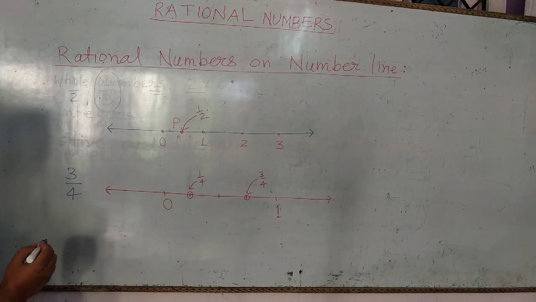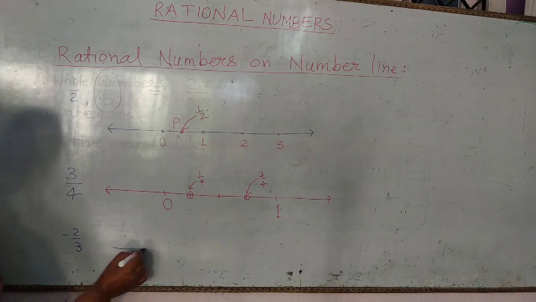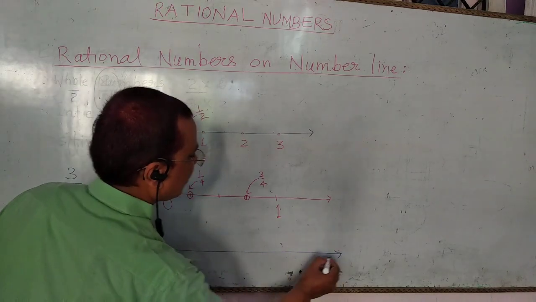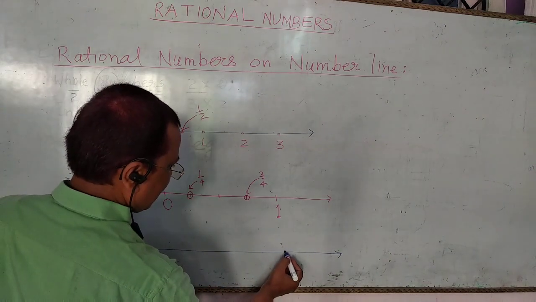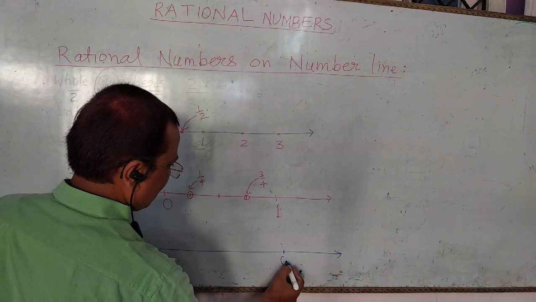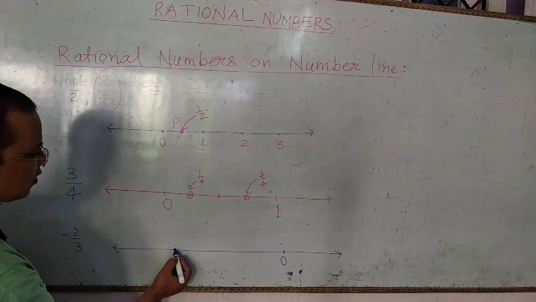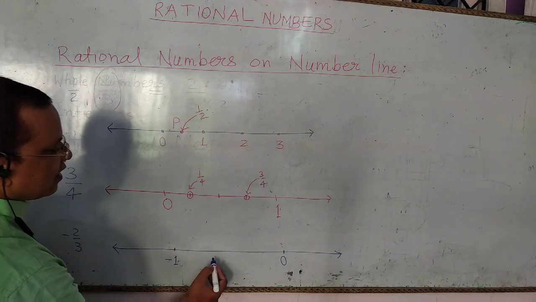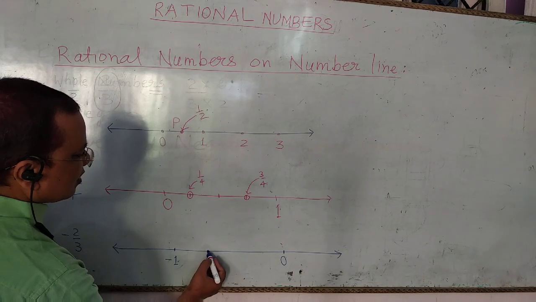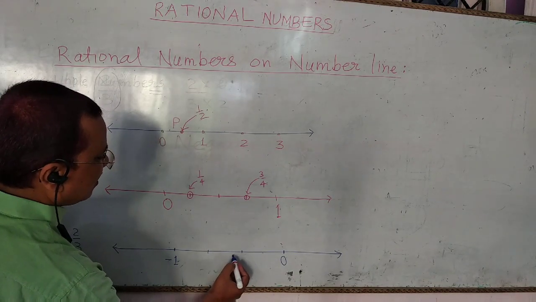Suppose we have to represent minus 2 upon 3 on the number line. Then we draw a number line and we take 0, and this is a negative number, so we take here minus 1 and make 3 equal parts between 0 and minus 1.